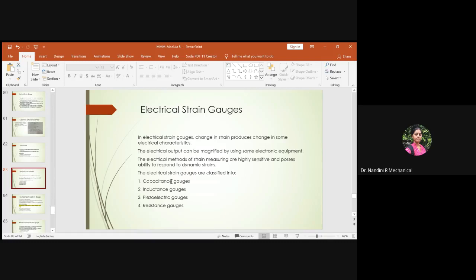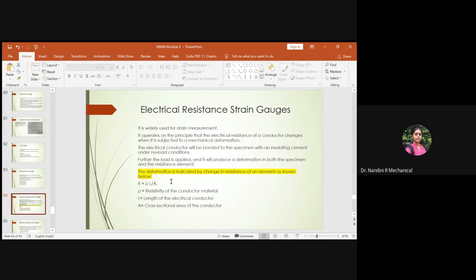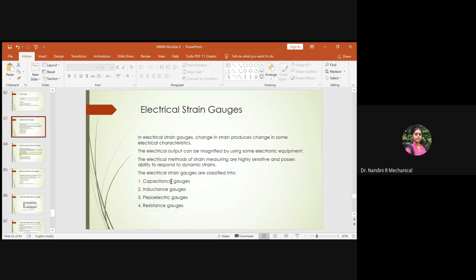After this, you should know exactly what we mean by electrical strain gauges. So this is the last type of classification of strain gauge measuring instruments. Right, in electrical strain gauges, you have in your syllabus the classifications, the theory of the strain gauge, and the types of the strain gauges. So this is just information related to the electrical strain gauge.